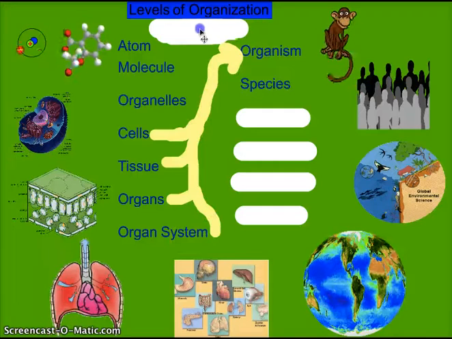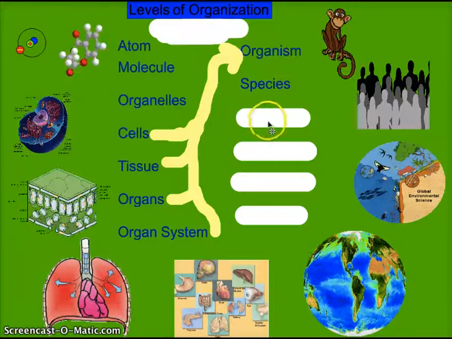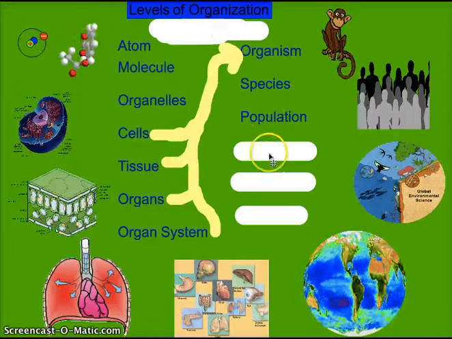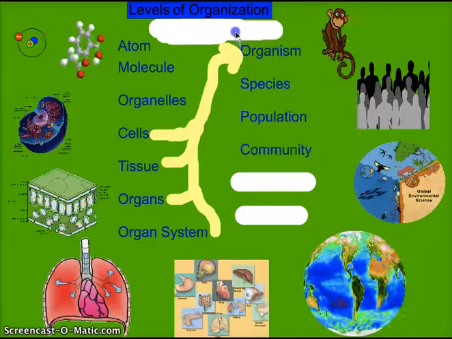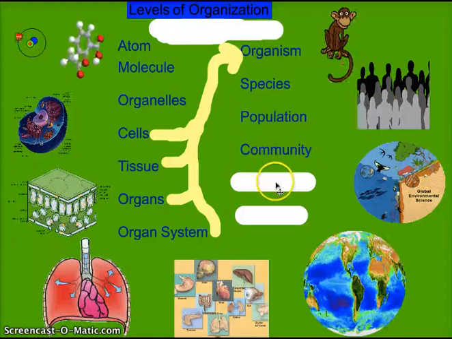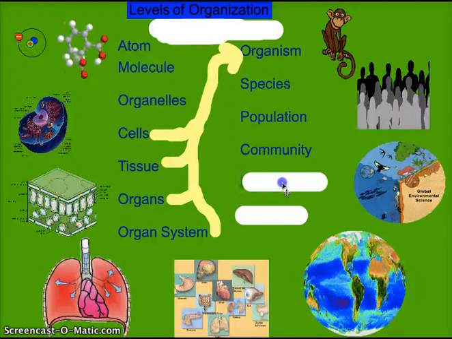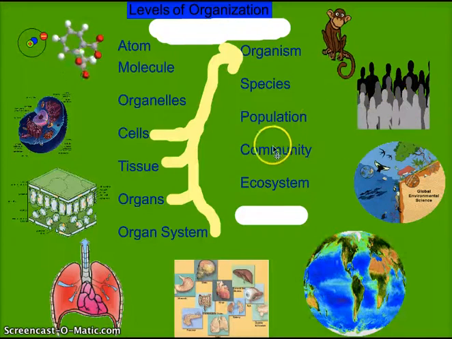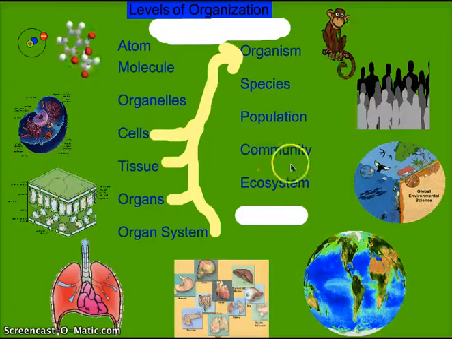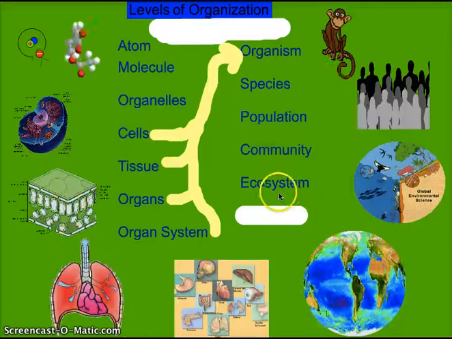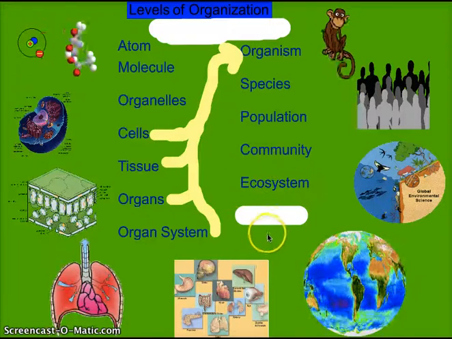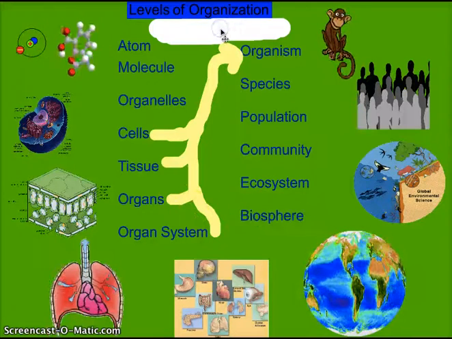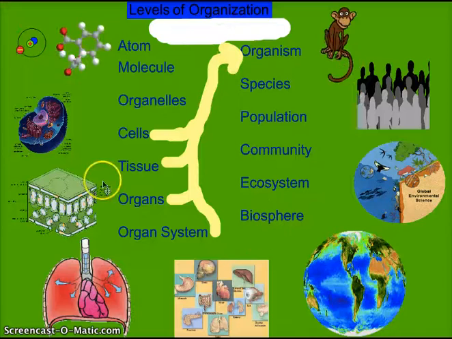Organisms that can produce fertile offspring are called species. Species living in a given area form a population. Different populations in a given area form a community. Communities interacting with their non-living components make up an ecosystem. So we'll have birds, plants, animals of other sorts, humans, all making up a community. And if they interact, they make up an ecosystem. If you're interacting with the water and the air, which obviously make up life, which is the last one, any living thing on Earth or any layer of Earth is considered the biosphere.